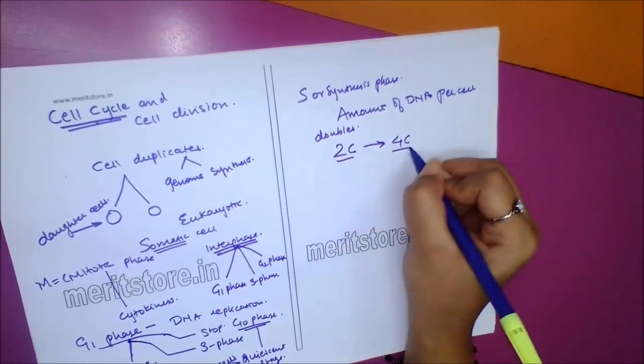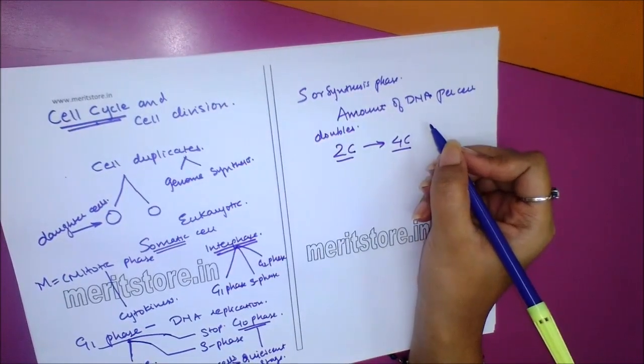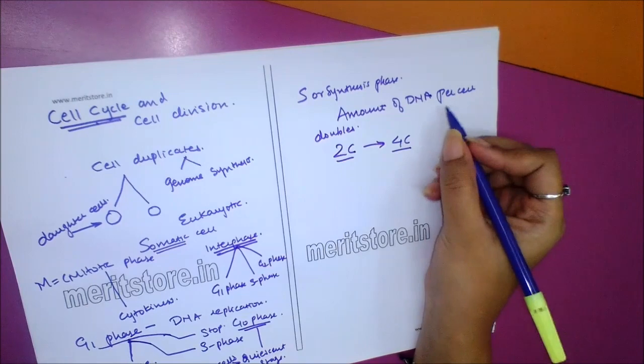That's how it doubles. However, there is no increase in the chromosome number.